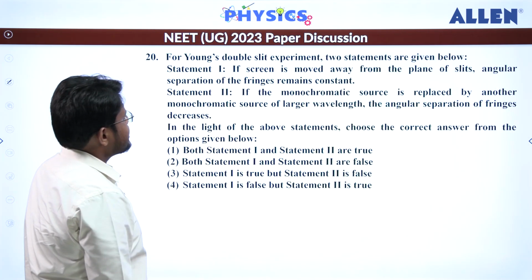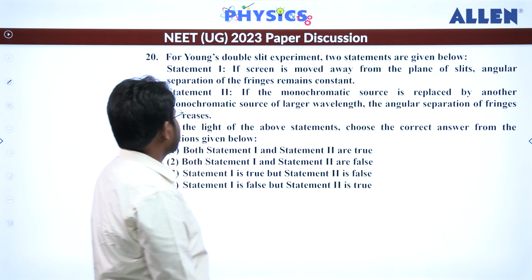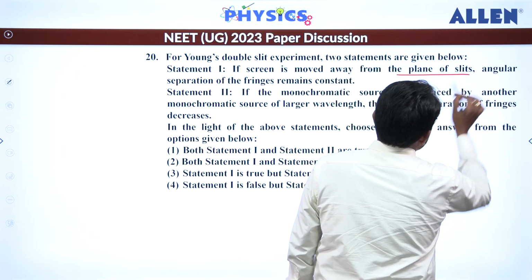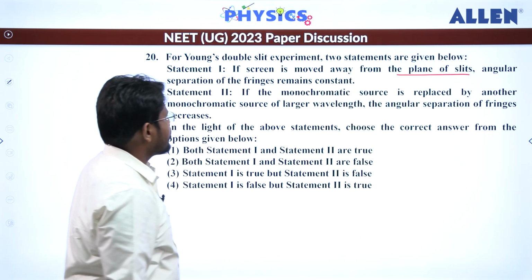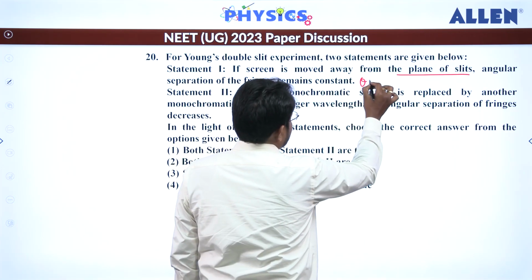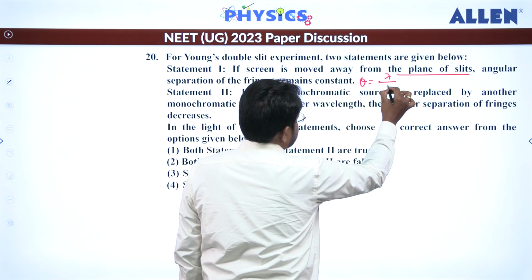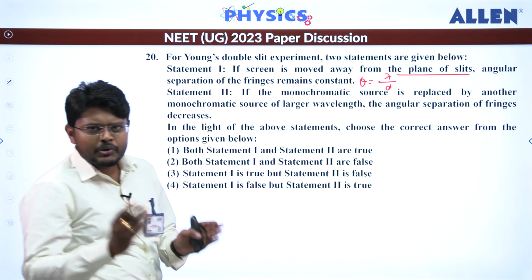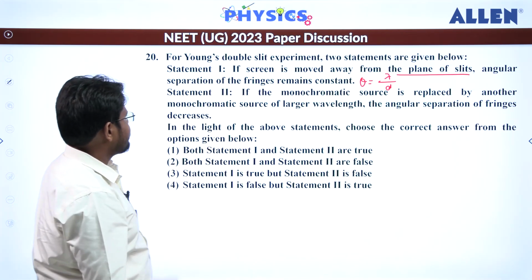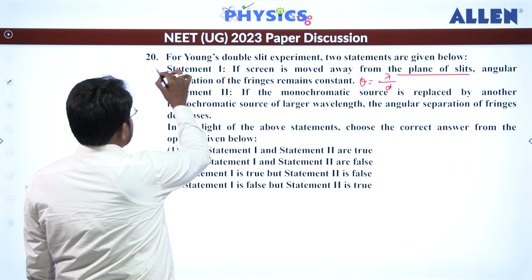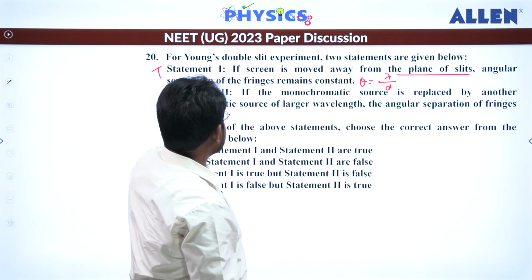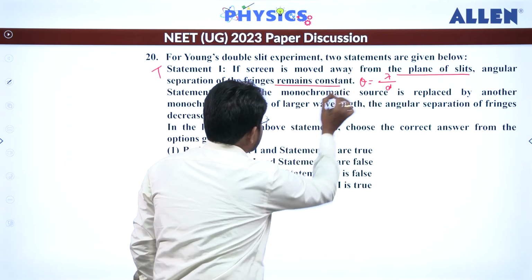For Young's double slit experiment, two statements are given. If the screen is moved away from the plane of the slits, the angular separation of the fringes remains constant. So we know that theta equals lambda by small d. It doesn't depend upon the separation between the screen and the slit. So that means the first statement is correct. If the screen is moved away from the plane, the angular separation remains constant. So that is correct.